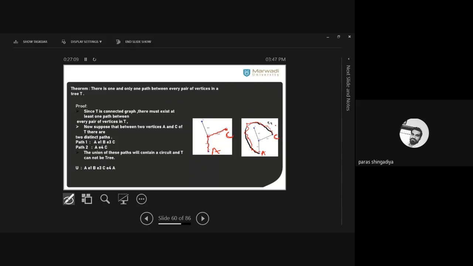Is it clear? Yeah, all of you have cleared it. Is there any query? Every tree satisfies this theorem. Any tree.